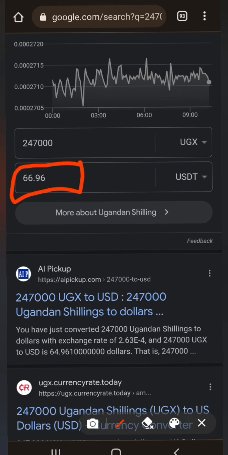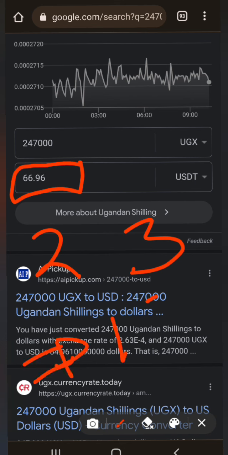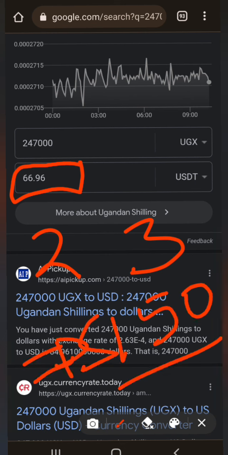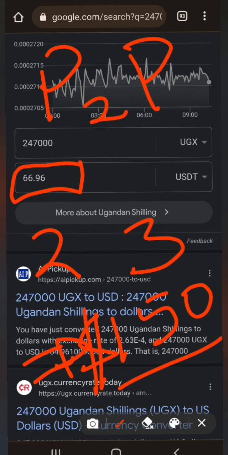So now that is just a single trade that will take you maybe a couple of minutes. So that means if you do 2 or 3 of these trades, you'll be earning more than 150 US dollars every day, just by using the internet, by just using P2P trading. So that is it, guys, how it works.